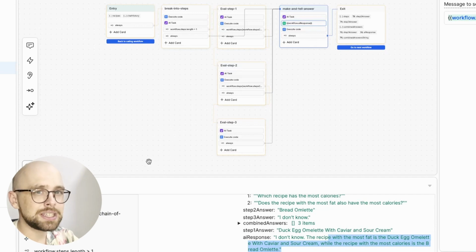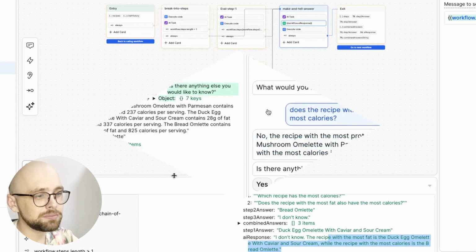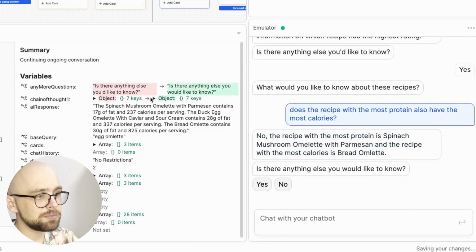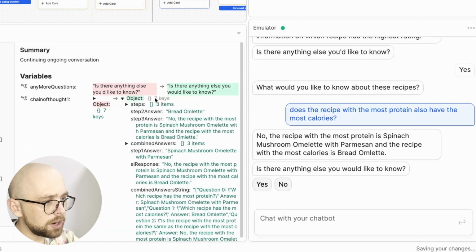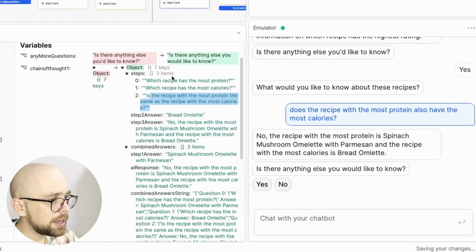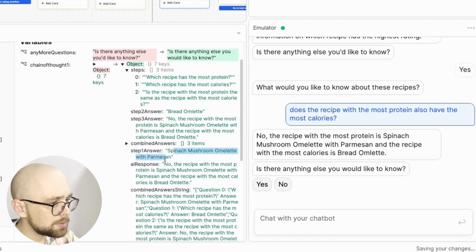Let's get one more example so we can walk through this flow together. Here I'm asking a different question about protein and calories. Let's see the bot's reasoning in this answer. We'll open up the chain of thought object and see what our steps are. First, we break it down: which recipe has the most protein, then most calories, and then ask if they're the same. Our answer to the first question is spinach mushroom omelet. Answer to the second question is bread omelet. And the answer to the third question is no.